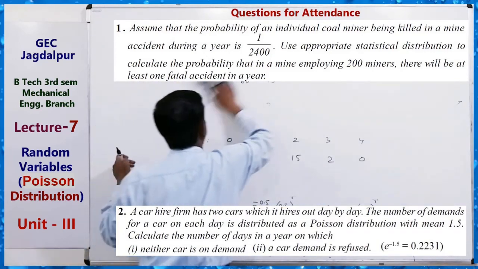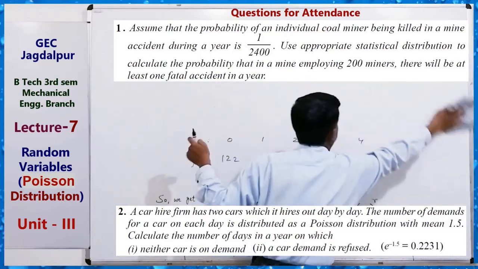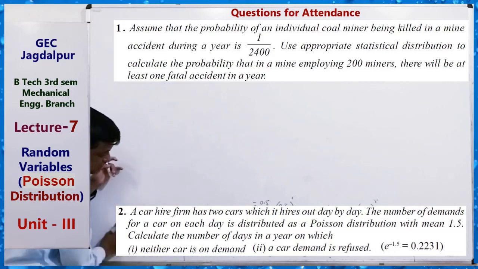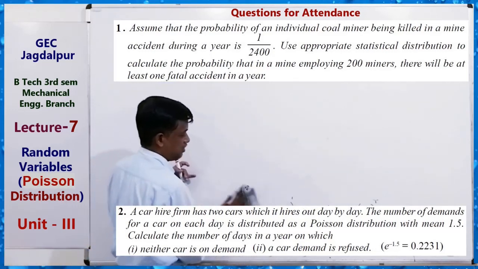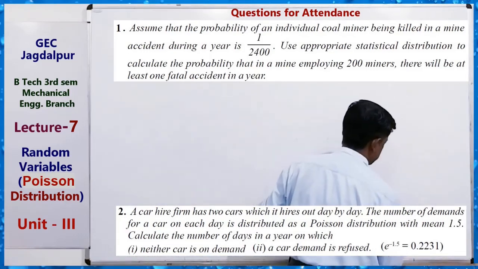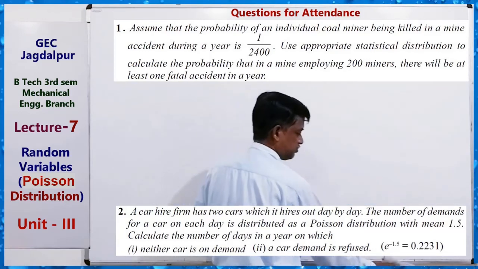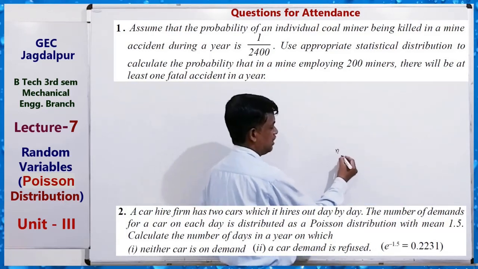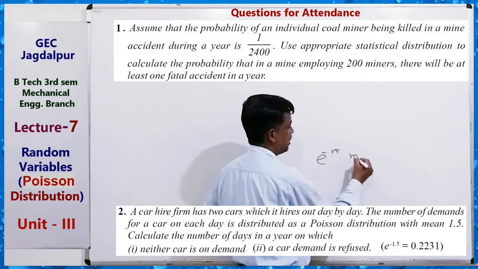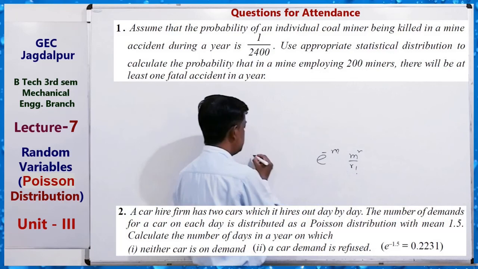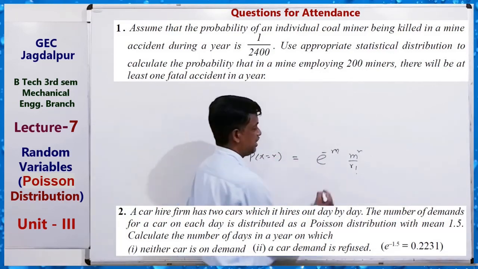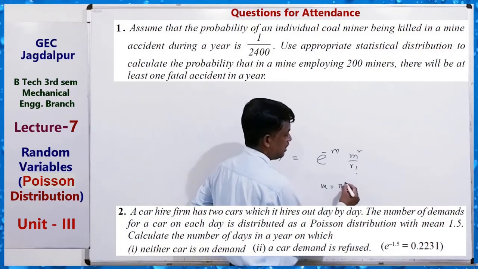Now there are some questions for your attendance. You have to solve these 3-4 questions using the formula P(X equals r) equals e to the power minus m, m to the power r upon r factorial, and m can be found as np.